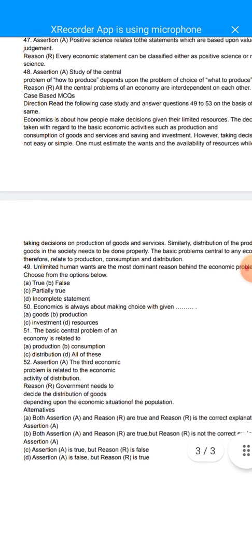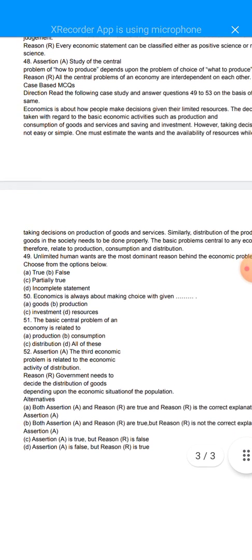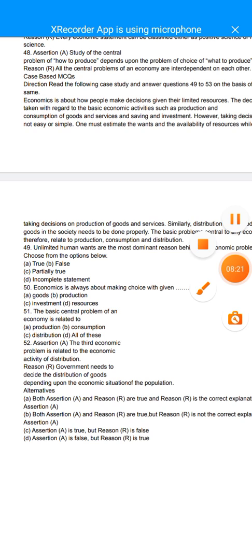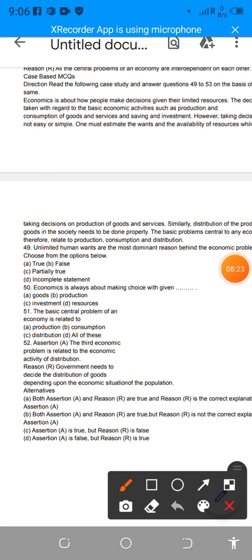Now come to question number 50. Economics is always about making choice with given resources. According to the paragraph, you can see here availability of resources is given here. So as you can see here, the question is asking about making choice, that is the decision on the production of goods and services and availability of resources.